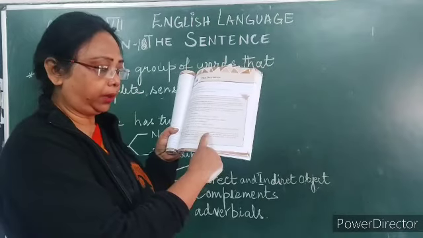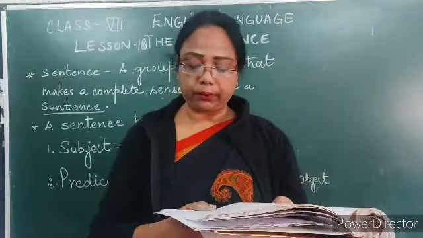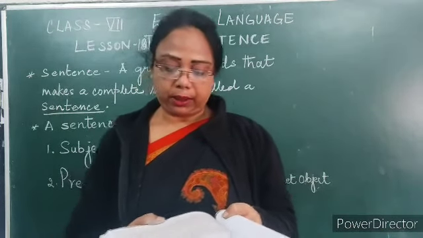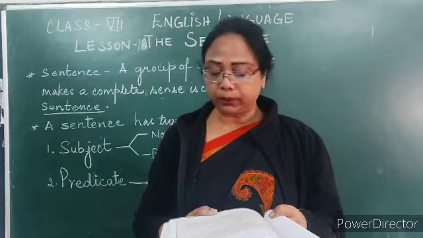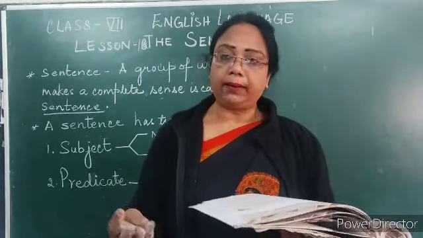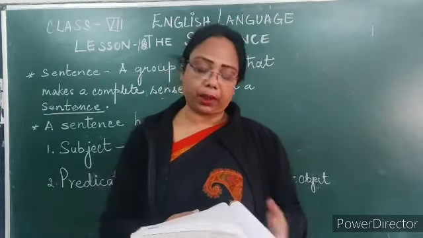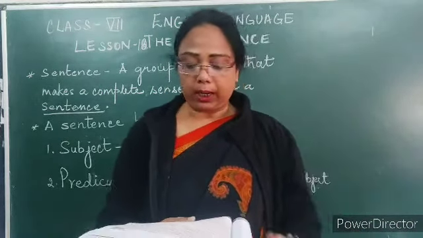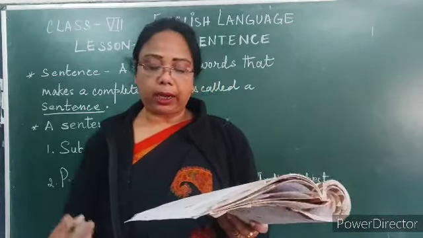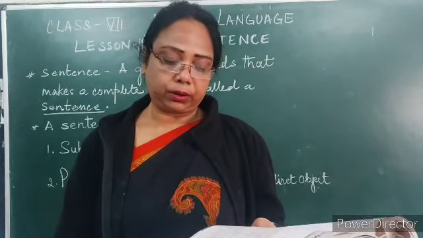So here we can say that a predicate may also contain a complement. A complement is usually a noun or an adjective. It comes after verbs such as is, am, was, were, has, have, seem, appear, become, or look, and so on. It expresses the quality or state of the subject or an object, right?